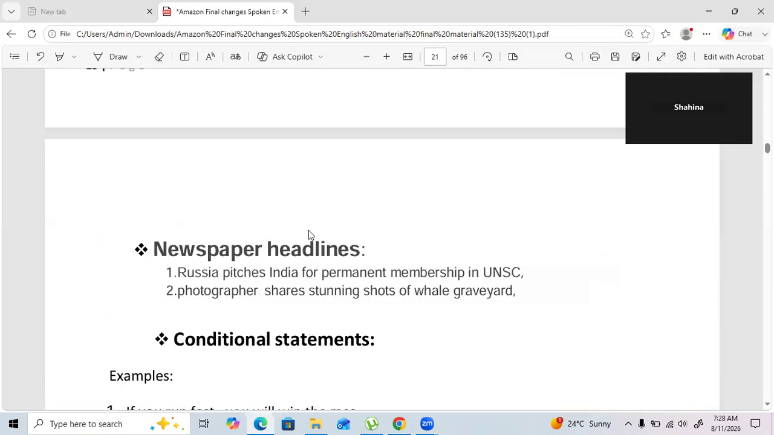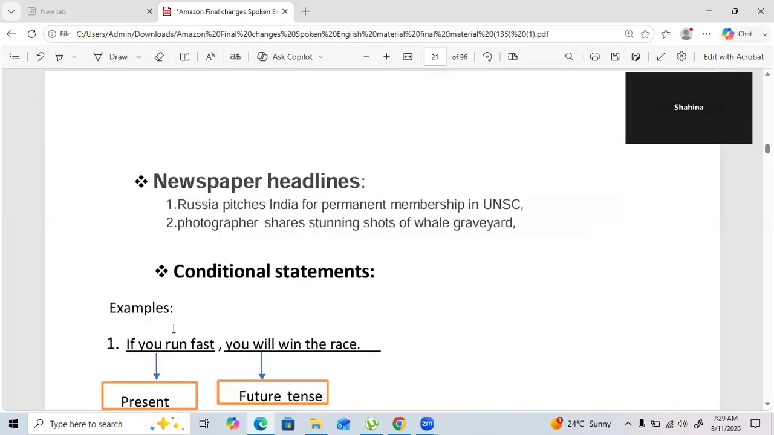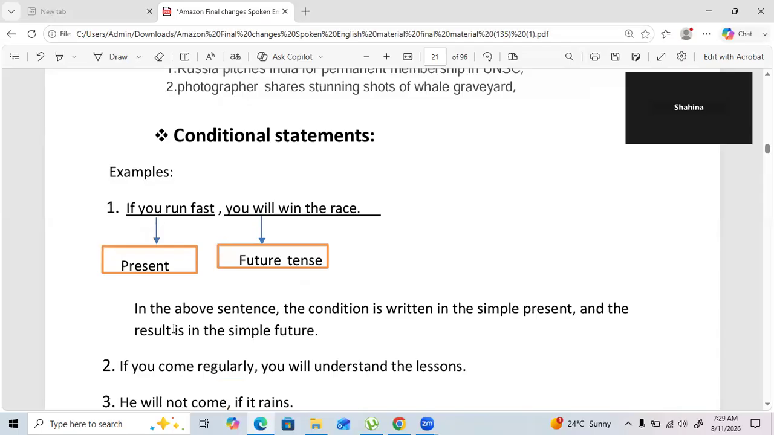Even newspaper headlines, even though it happened yesterday, they will write as if it happened today. For example, Russia pitches India for permanent membership. Already Russia has pitched for permanent membership, but still they will write pitches in the headline. In the same way, photographer shares stunning shots of whale graveyard. Already he has shared, but they will write he shares in order to show that the live thing is going on.